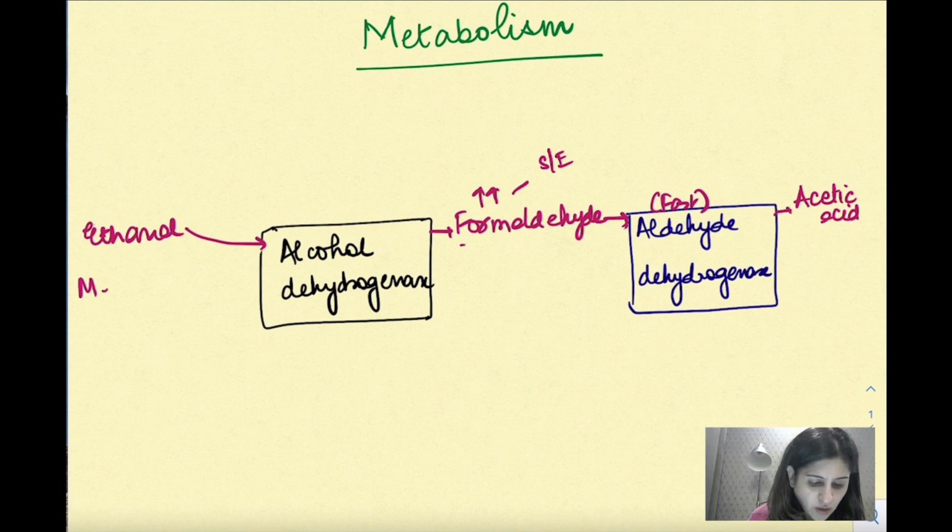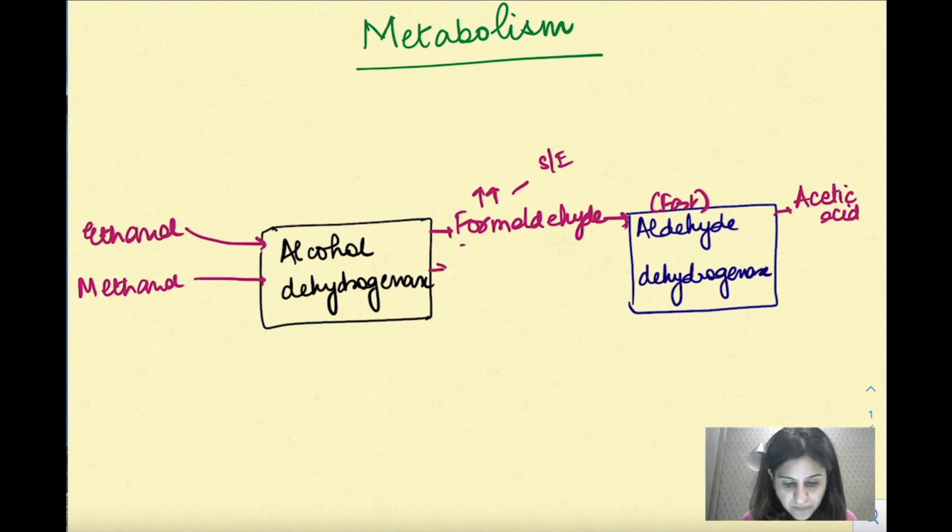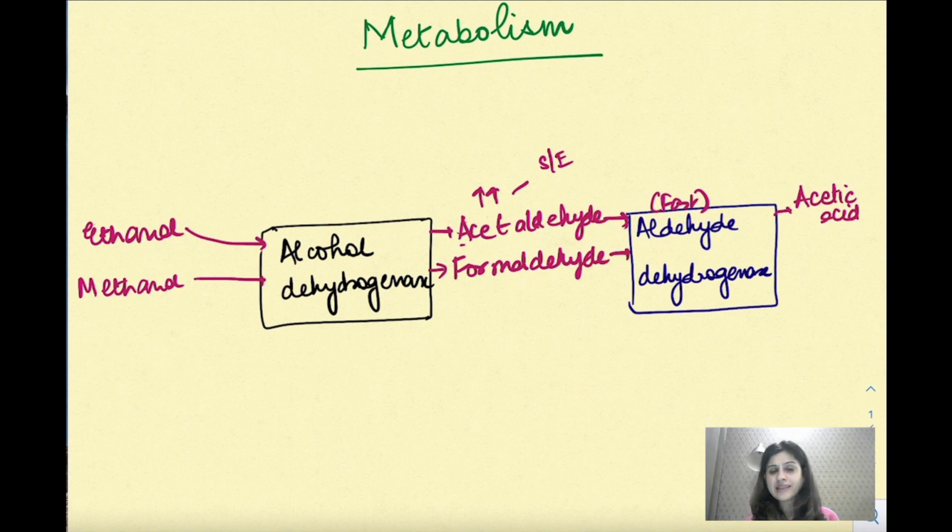Now, methanol also gets acted upon by alcohol dehydrogenase, and here it is acetaldehyde, not formaldehyde. I'm so sorry for this. This is acetaldehyde, right? So this is the side effects. Now, methanol gets converted to formaldehyde. And this formaldehyde is very toxic for the body. It gets further converted into formic acid.